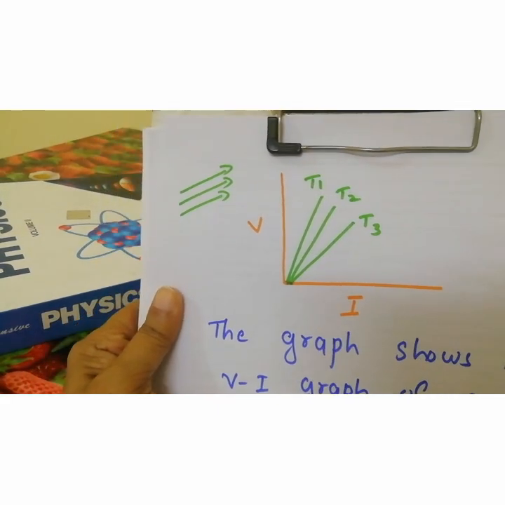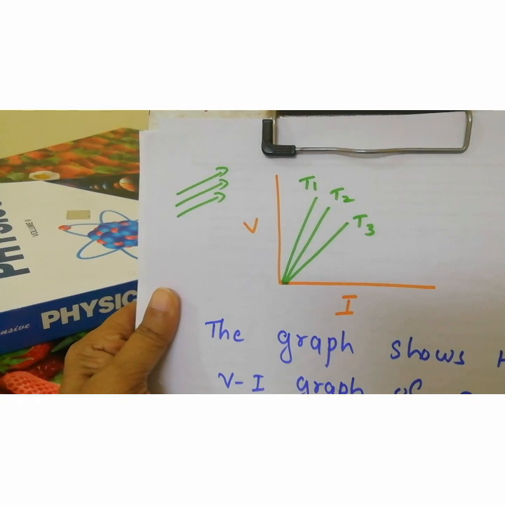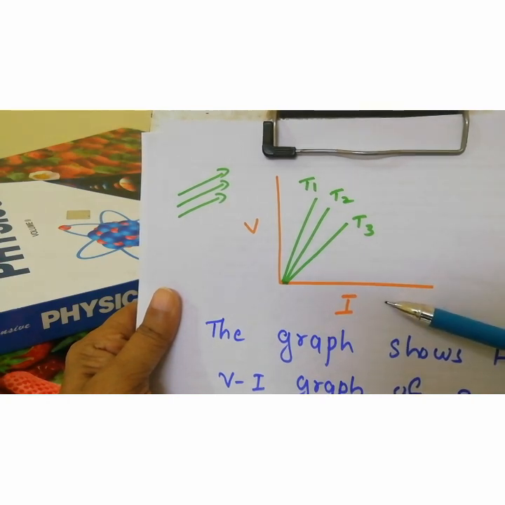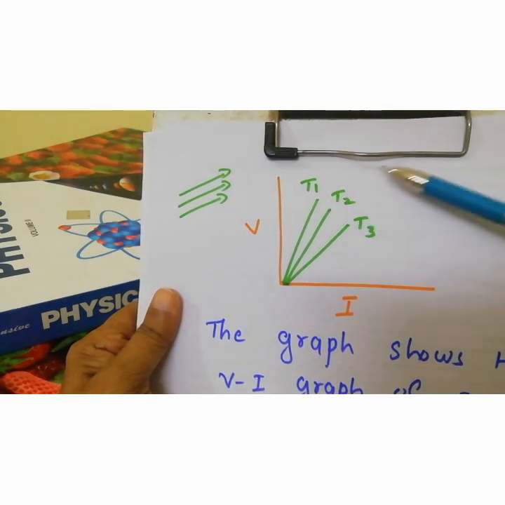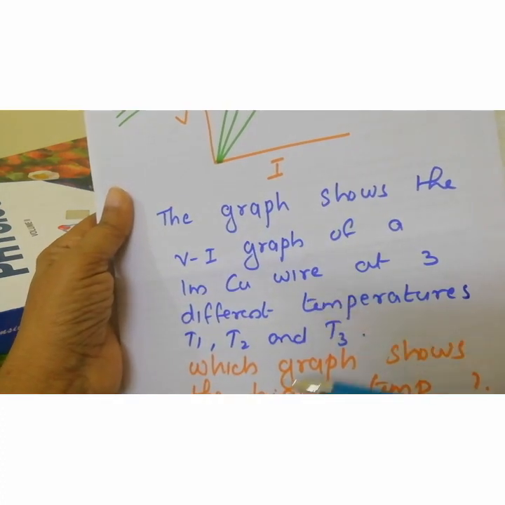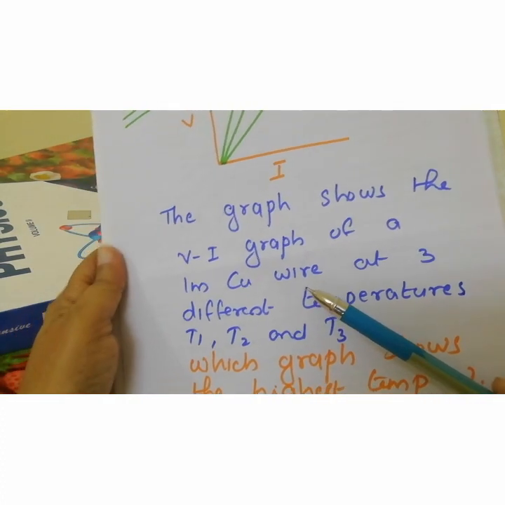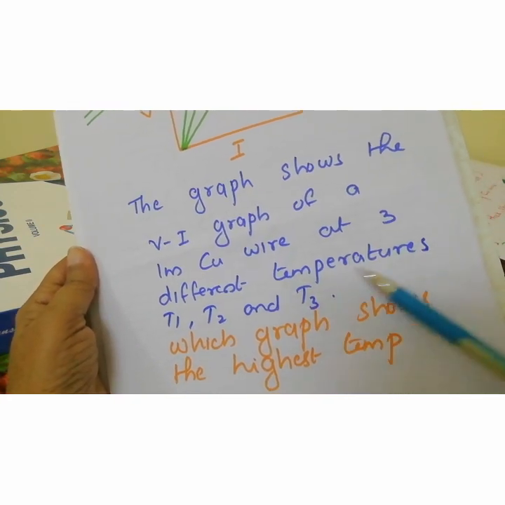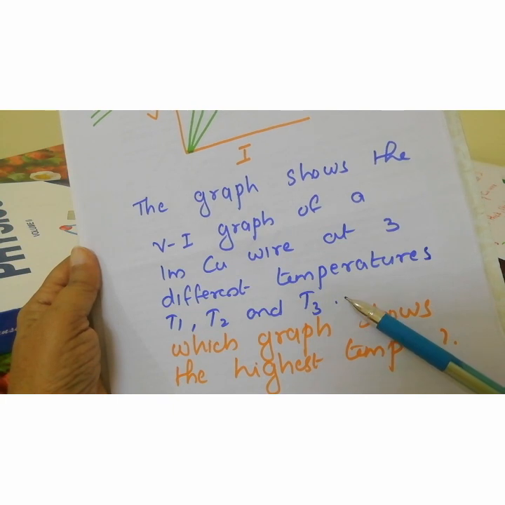Now it is time to ask you some questions based on Ohm's law and resistivity. The first question, see the diagram, the VI graph. T1, T2, T3 represent the temperatures. The graph shows the VI graph of a 1 meter copper wire at 3 different temperatures T1, T2 and T3.